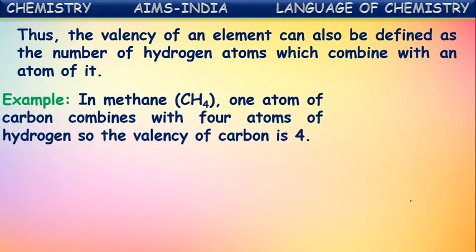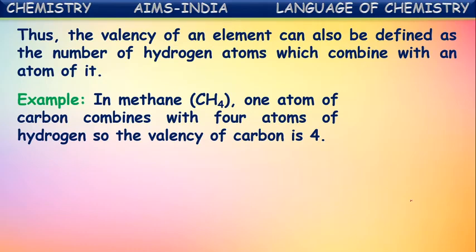So the number of hydrogen atoms combining with one atom of an element is taken as its valency. For example, in the methane molecule, one atom of carbon is combining with four atoms of hydrogen. So the valency of carbon is 4. In this way, the number of hydrogen atoms combining with one atom of an element is considered as its valency.